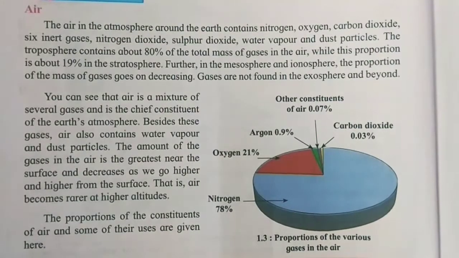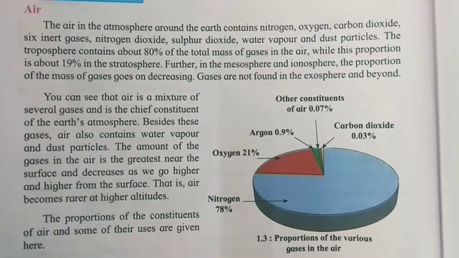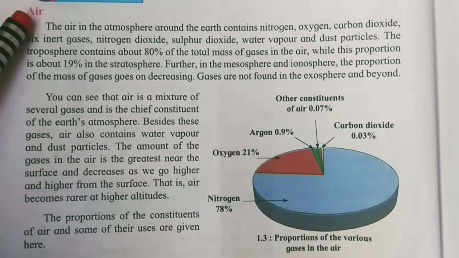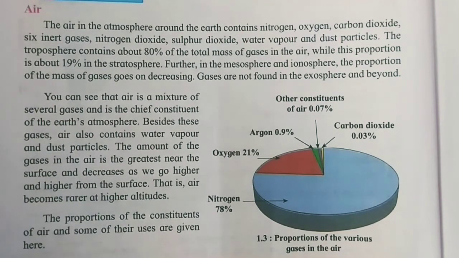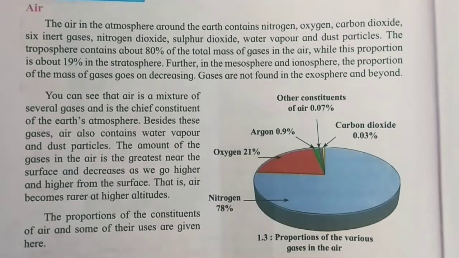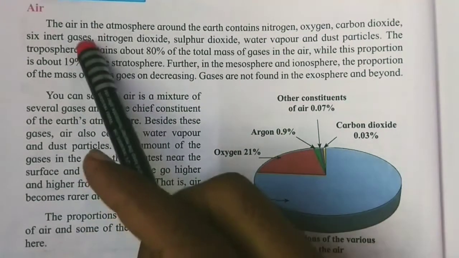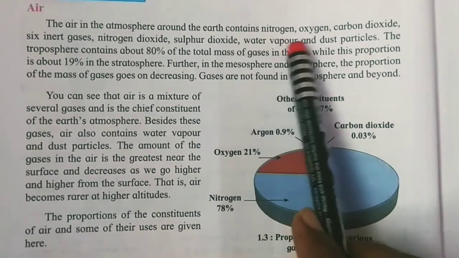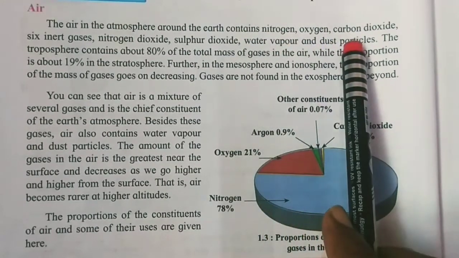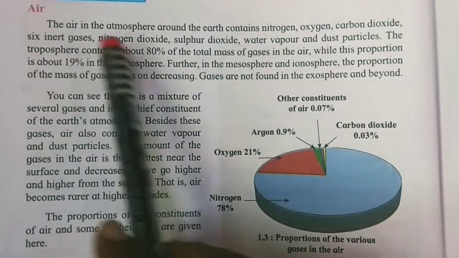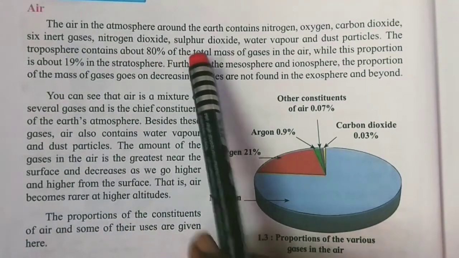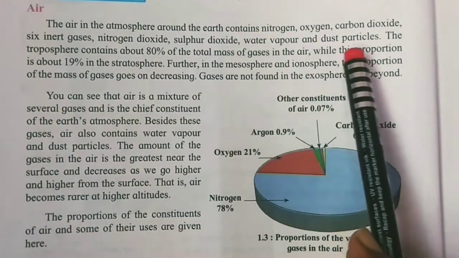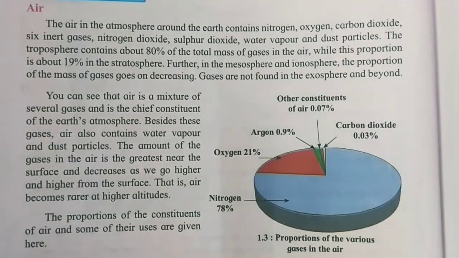Here we are going to see the next natural resource, that is air. Last time we saw water and land. Now let us see what is given here. The air in the atmosphere around the earth contains nitrogen, oxygen, carbon dioxide, inert gases, nitrogen dioxide, sulfur dioxide, water vapor and dust particles. So here the components of air and the gases present in the air are given.